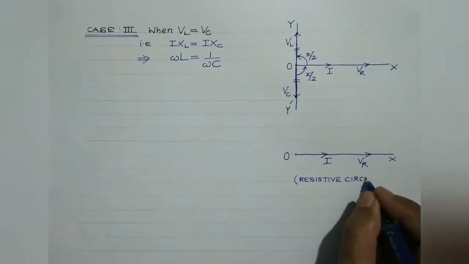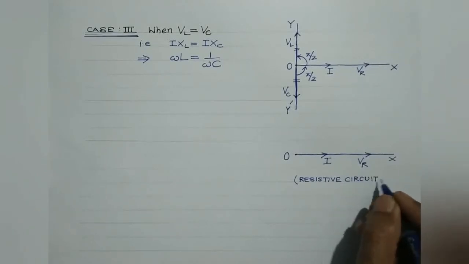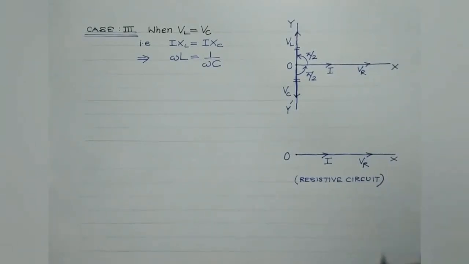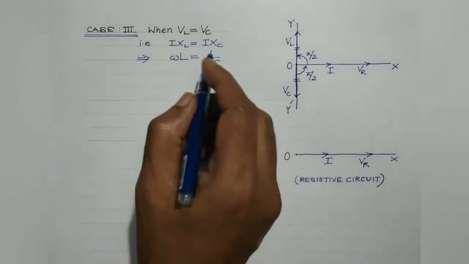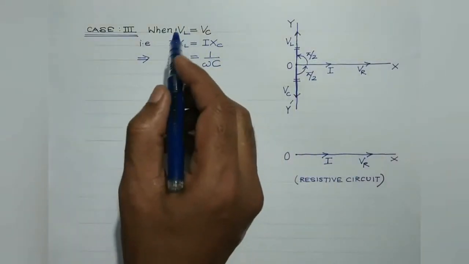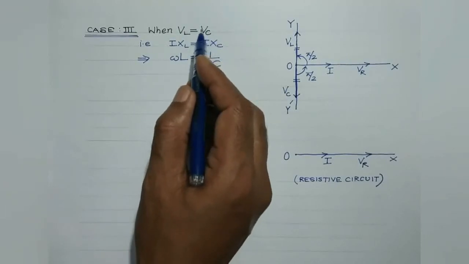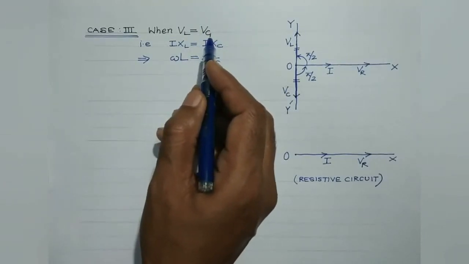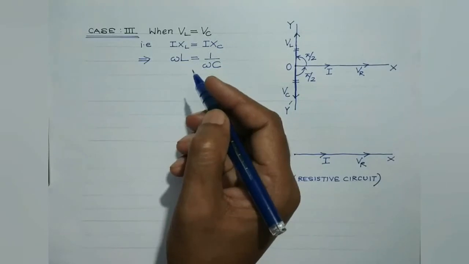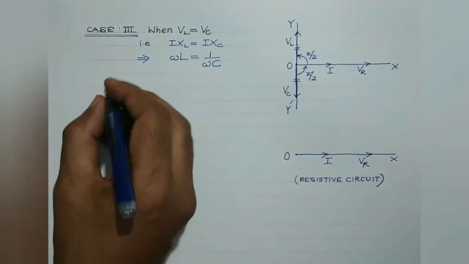So in this case, the EMF and the current are found to be in the same phase, right? So students, again I repeat, when omega L is equal to 1 by omega C, that is when the voltage drop across the inductor is exactly equal to the voltage drop across the capacitor, then the impedance of the circuit is minimum. Let's check it.